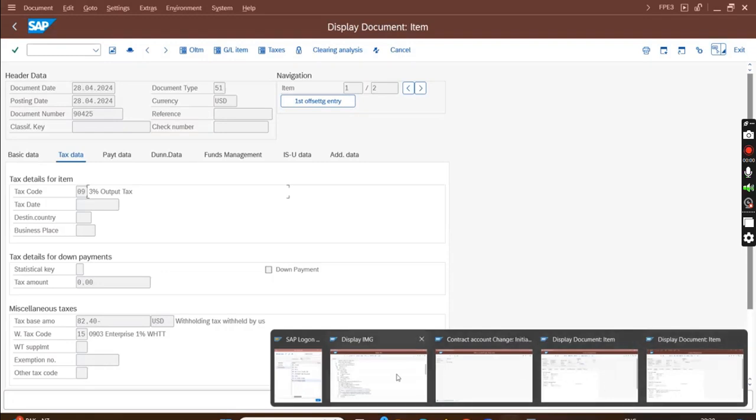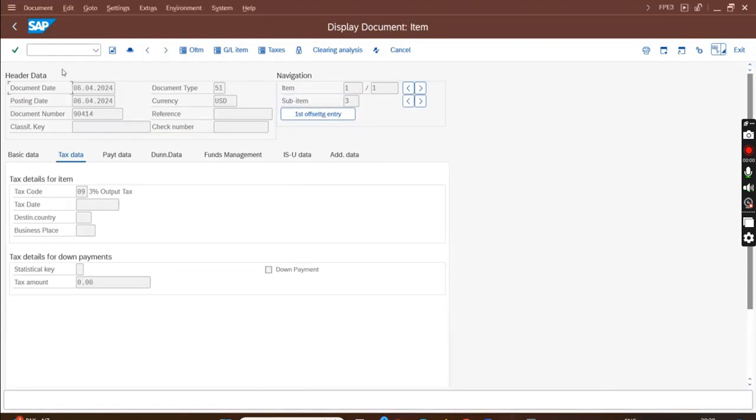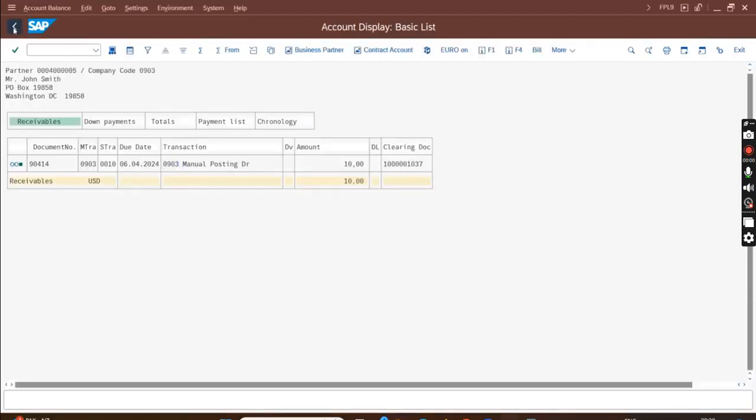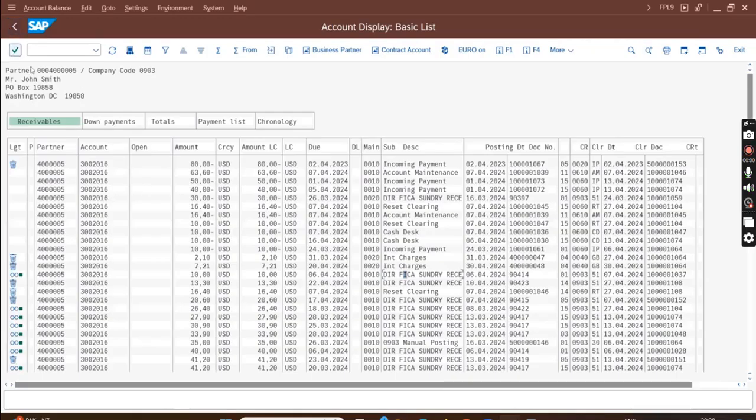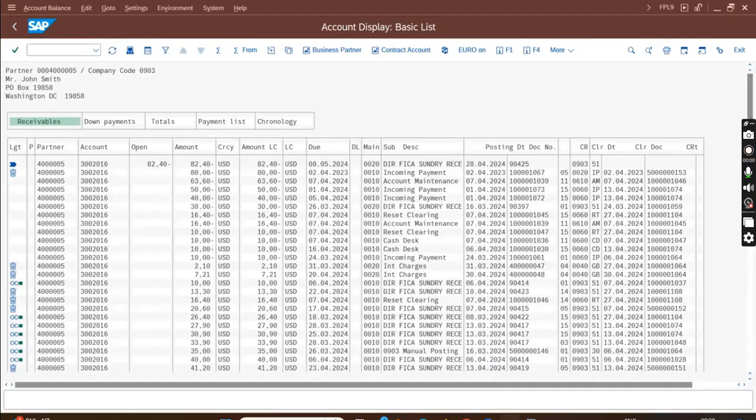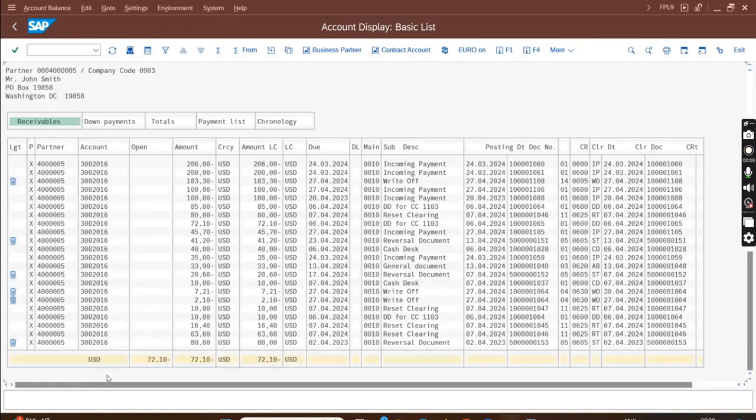So how much balance does my customer have? I think 72 point something balance. Minus 72. Okay, so I'll post maybe plus 80, and after that I'll run auto clear.